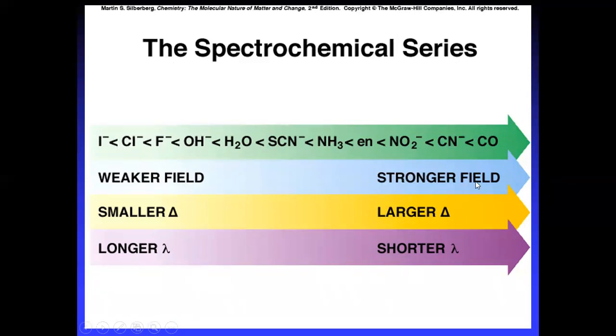See here, the strong field ligand has a large stabilization energy difference and a shorter wavelength. If it is a weak field ligand, it has less stabilization energy and a longer wavelength.